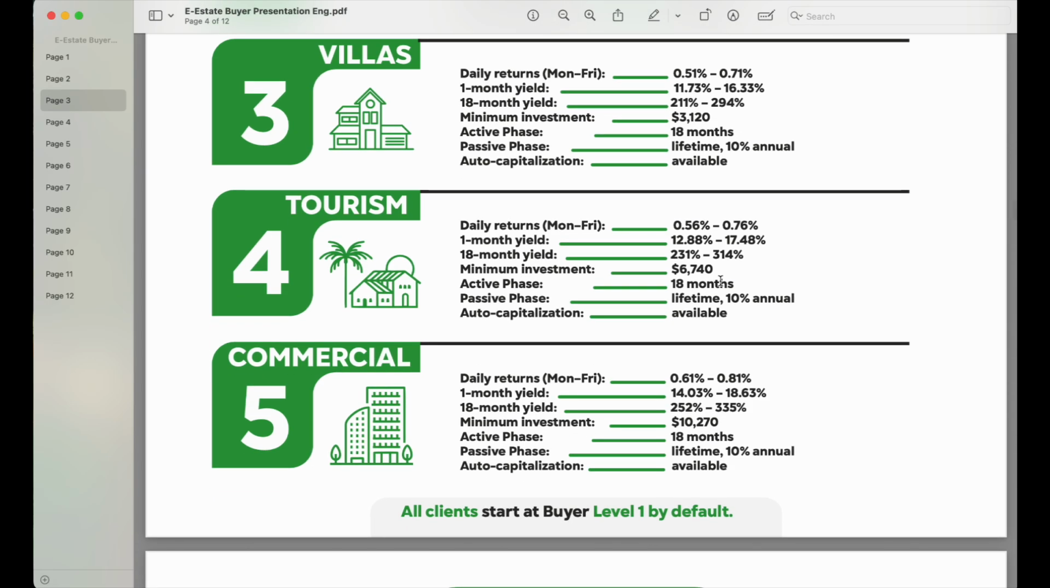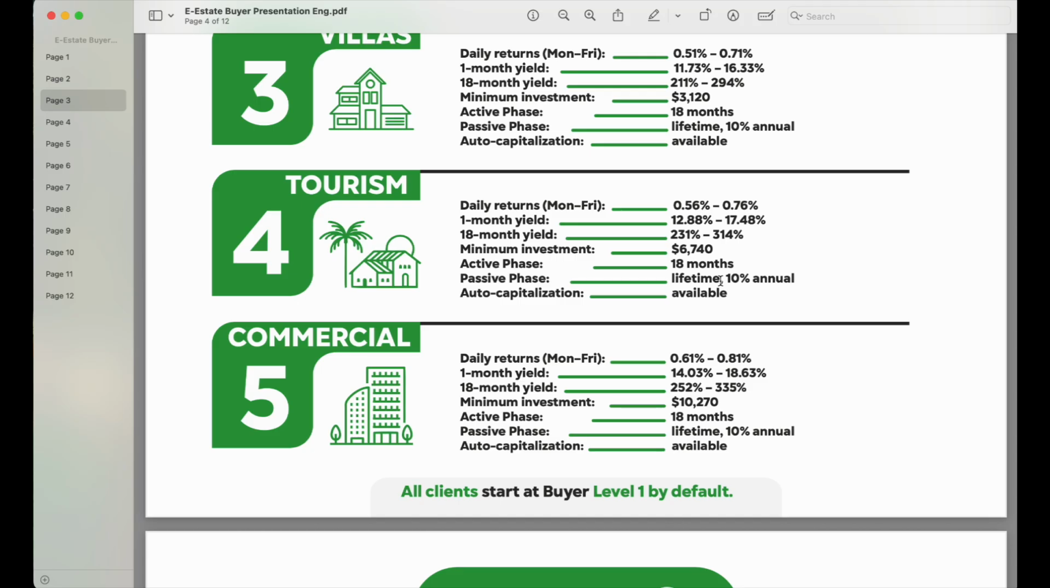And then they have the tourism as well. The tourism will give you between 0.56% to 0.76% on a daily basis, Monday to Friday. Now remember, you have to note that estate does Mondays to Fridays, no Saturdays and Sundays. I've seen some people getting confused and coming to ask me, oh, Bright, why didn't I get any return on Saturdays and Sundays? They don't do Saturdays and Sundays, okay? It's only Monday to Friday. So in this one, you are looking at a minimum investment of $6,740 if you want to go into the tourism property.